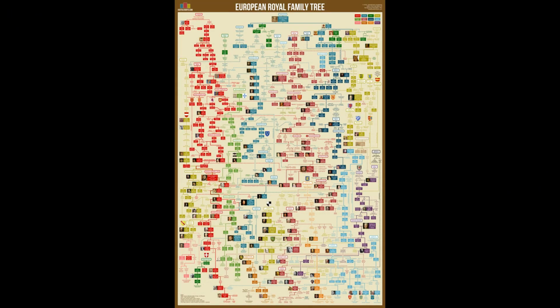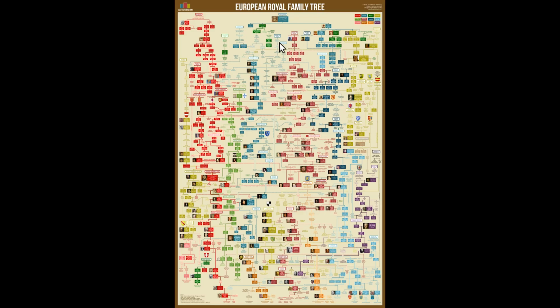Today I'm going to show you the family tree of Danish monarchs. The Kingdom of Denmark has been in existence since the year 936, and thus the Danish monarchy is considered to be the oldest monarchy still in existence in Europe.